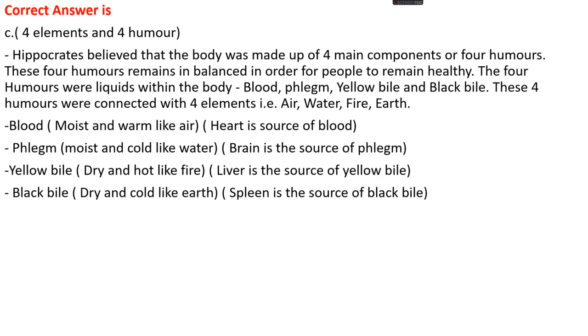Okay, the heart is the source of blood, and it represents moist and warm, like air. Brain is the source of phlegm, which represents moist and cold, like water. Liver is the source of yellow bile, which is dry and hot, like fire. And spleen is the source of black bile, which is dry and cold, like earth.